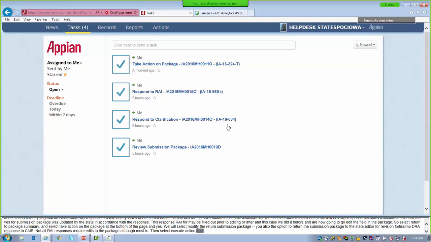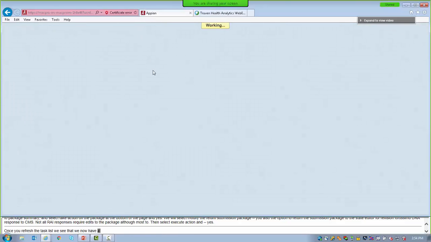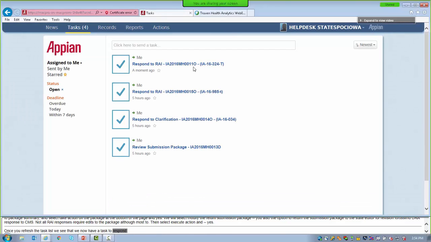Once we refresh our task list, we see that we now have a task to respond to REI for the package ending in 11O, not a 0, that's an O. This time we have the ability to edit the reviewable units.